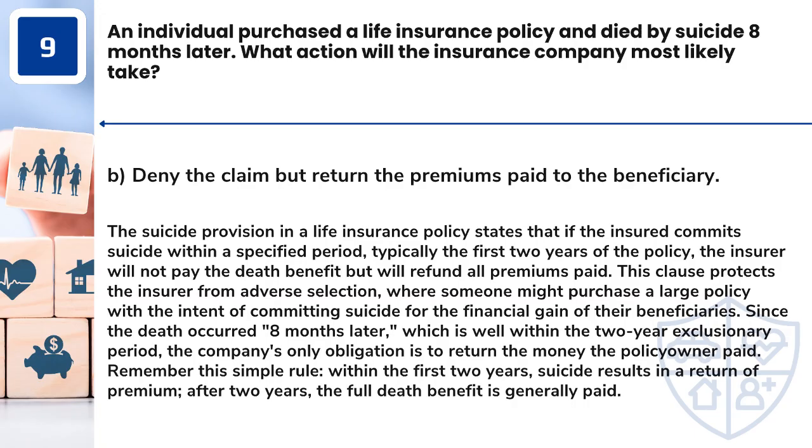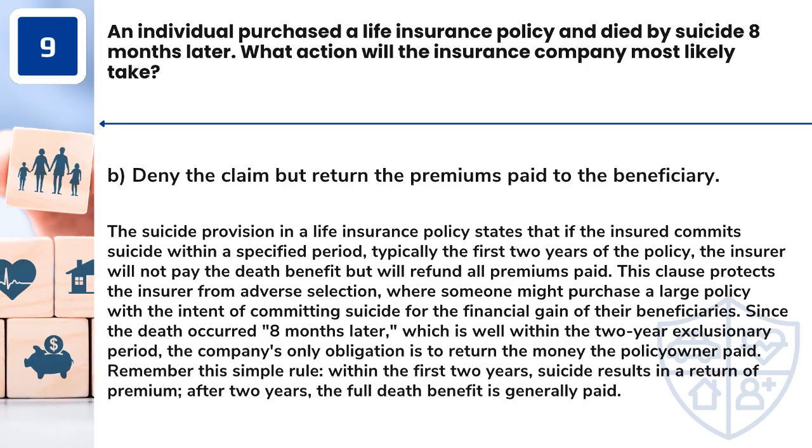Answer: B. Deny the claim but return the premiums paid to the beneficiary. The suicide provision in a life insurance policy states that if the insured commits suicide within a specified period, typically the first 2 years of the policy, the insurer will not pay the death benefit but will refund all premiums paid. This clause protects the insurer from adverse selection, where someone might purchase a large policy with the intent of committing suicide for the financial gain of their beneficiaries.